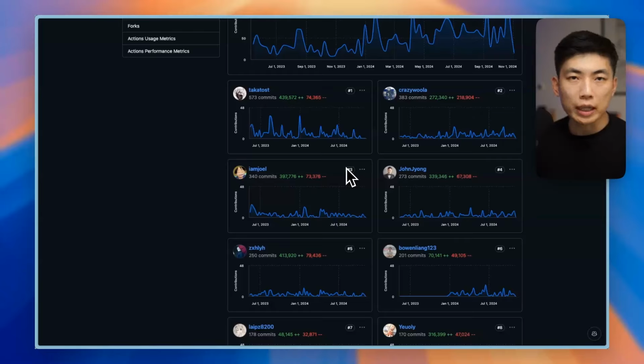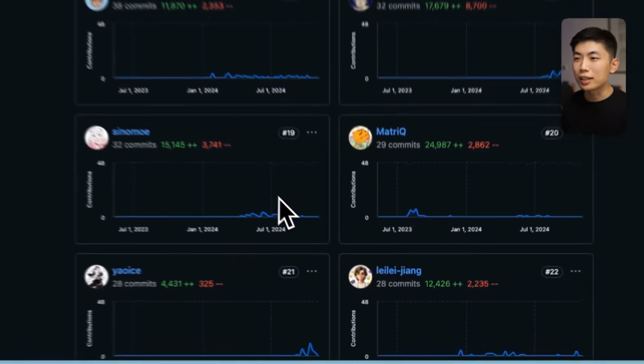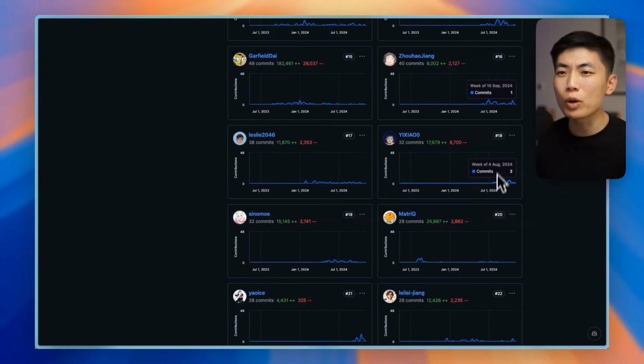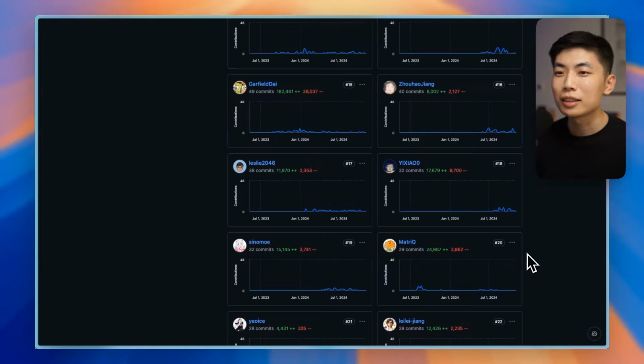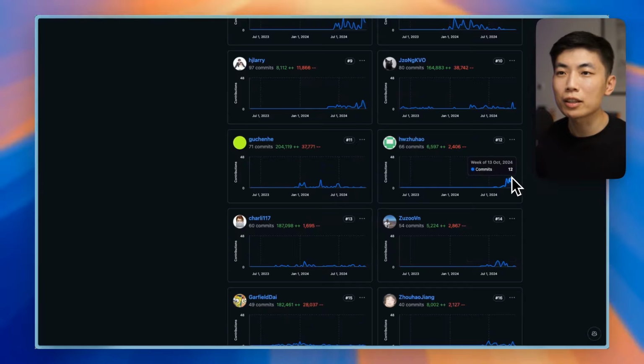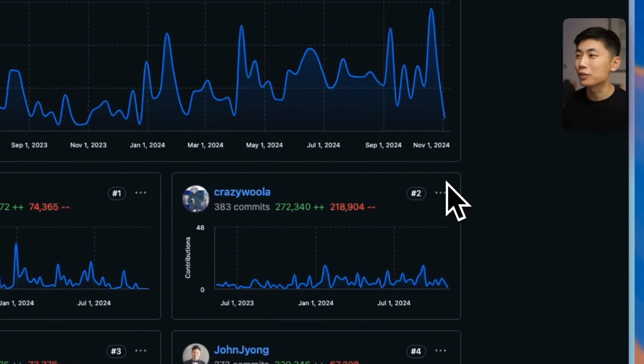Even if there's a commercial organization behind this project, you never want just a single person behind the project, because it will take time for a new team member to ramp up, and then that will just cause delays. So this one is a really awesome one to see. And I have to say, Diffie's community is actually incredibly active. You have to go to the 20th place to find a community member that's not really actively contributing, and everyone else has made significant contributions over recent weeks. This is a really good case for showing an active community.